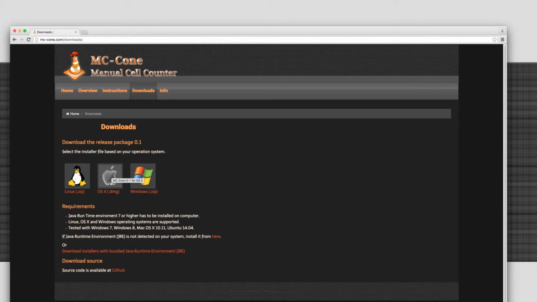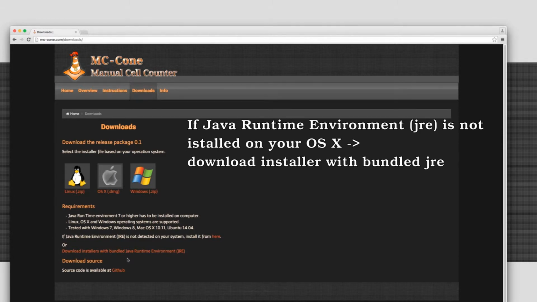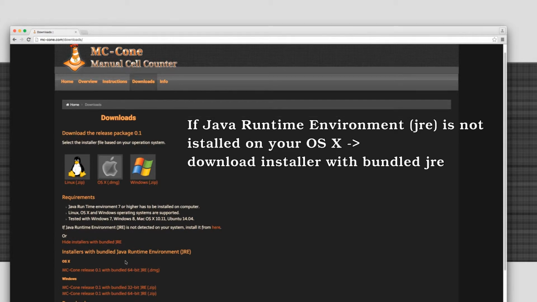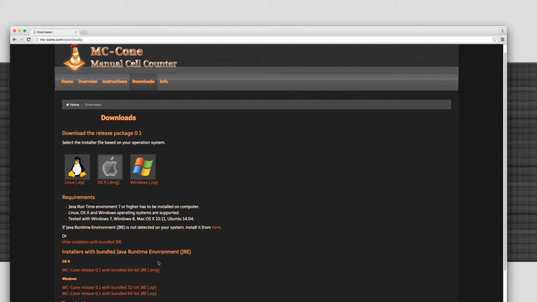for Mac. But if you don't have the Java runtime environment in your system, you can download that kind of file where the Java runtime environment is included. It's quite big file, so mostly you should download this Apple icon file here.